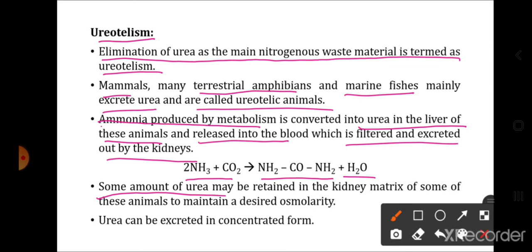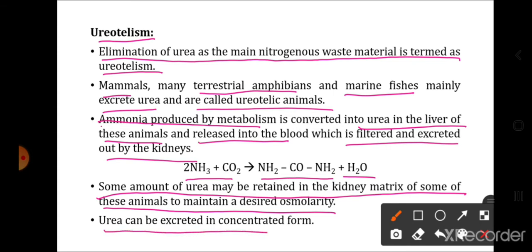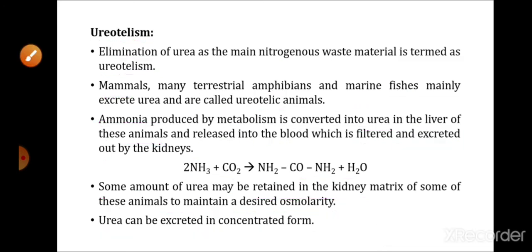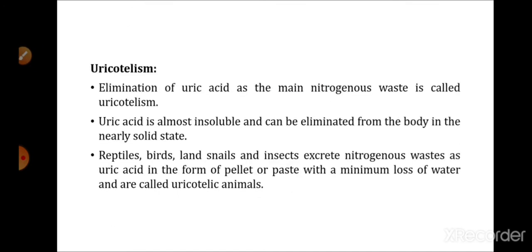Some amount of urea may be retained in the matrix of the kidney of some of these animals to maintain the desired osmolarity. It is said that not all the urea is removed. A very small amount of urea will be present in the matrix portion of the kidney, the interstitial fluid of the kidney, so that the concentration of the fluid can be maintained. Urea can be excreted in the concentrated form, and as it can be excreted in the concentrated form, it does not require a large amount of water for it to be eliminated.